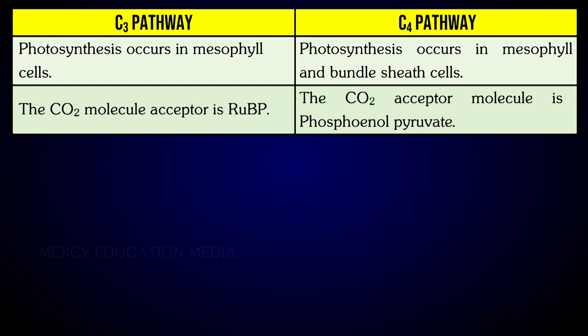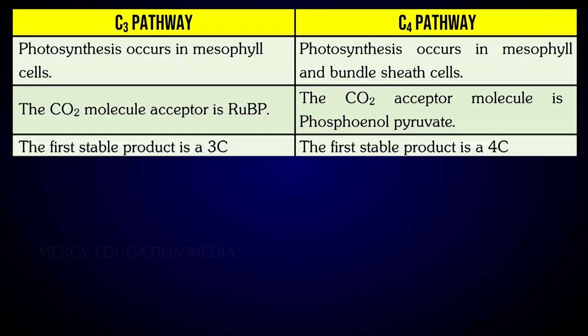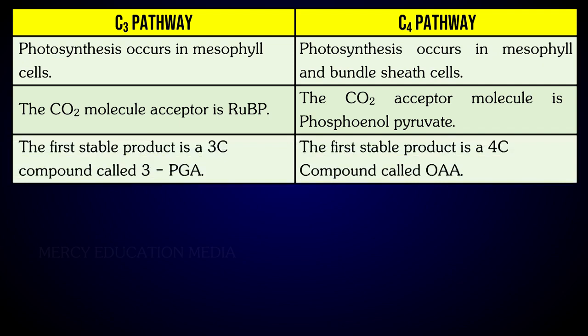In C4 pathway, the carbon dioxide acceptor molecule is phosphoenol pyruvate. In C3 pathway, the first stable product is a 3C compound called 3PGA. In C4 pathway, the first stable product is a 4C compound called OAA.